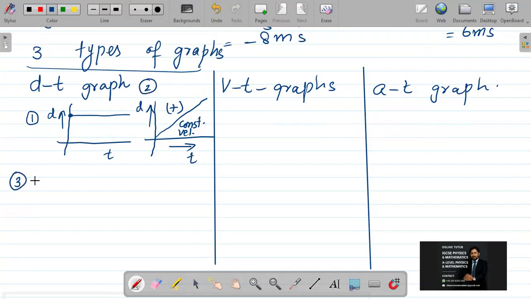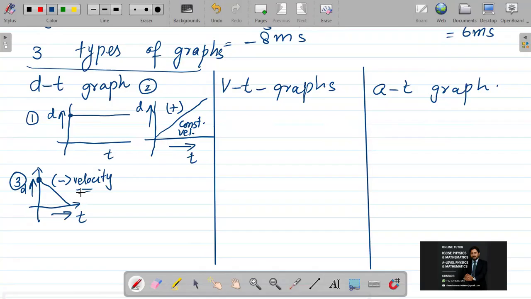When I'm going towards the third one, I'm taking the distance along the y-axis and time t along the x-axis. If my displacement is decreasing its value to 0, then I can say it has negative velocity, because its gradient gives me the velocity, and the y-intercept tells me the initial displacement at that point. So it is giving a negative velocity, and I can also name it negative constant velocity.